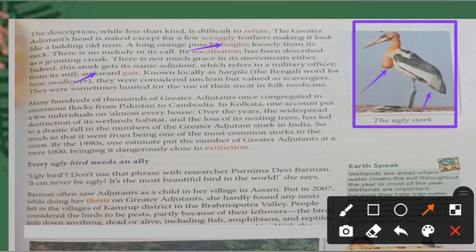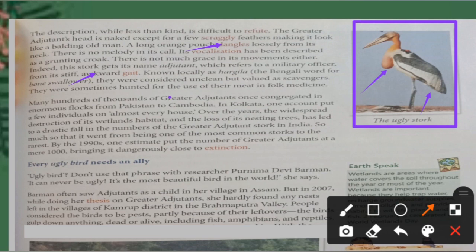Known locally as hargila, locally means in Assam actually, people call it hargila. The Bengali word for bone swallower, like suppose this bird has swallowed its own bone, like that only, bone swallower. They were considered unclean but valued as scavengers.